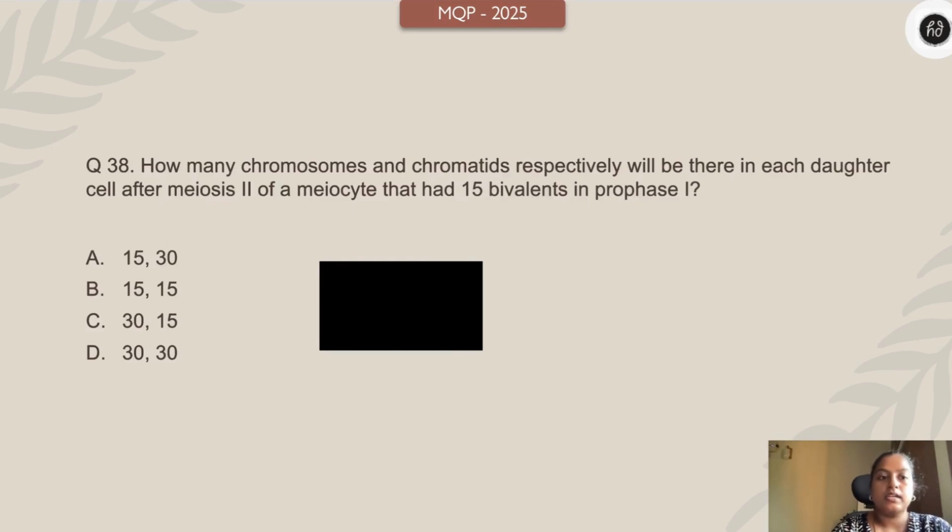How many chromosomes and chromatids respectively will be there in a daughter cell after meiosis 2 of a myocyte that had 15 bivalents in prophase 1? 15 bivalents. From this, you just analyze how many chromosomes and chromatids are there during meiosis 2. Okay, A 15 30, B 15 50, C 30 15, D 30 30. Your time starts 3, 2, 1 right now.